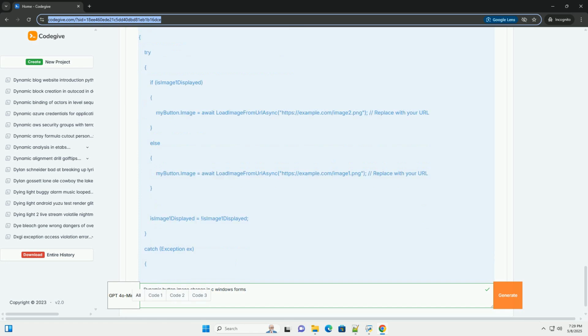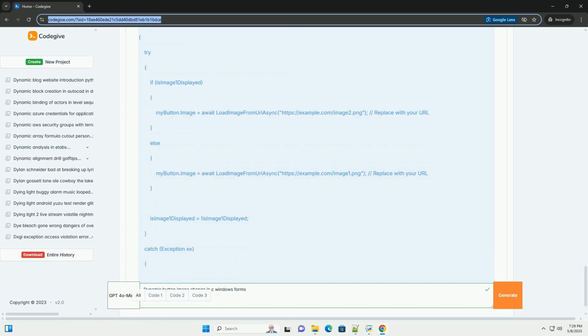Possible values include None: the image is not scaled. SizeToFit: the image is scaled proportionally to fit the button. This is the most common and usually the best option. Zoom: the image is scaled proportionally to fill the entire button area, potentially cropping parts of the image.